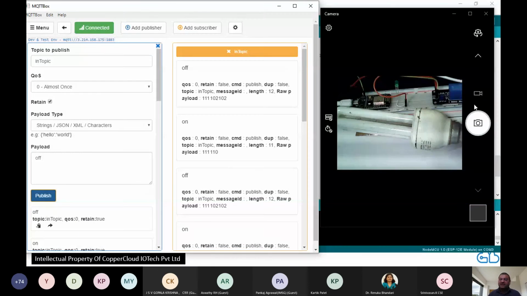Full-fledged IoT. We have not touched orchestration, we have just done communication. But within communication, right now there is no brain required. It just has to say whether it's on or off. So we are not using orchestration bits, but even using only MQTT, we can build certain IoT devices, and that's all the effort it takes.